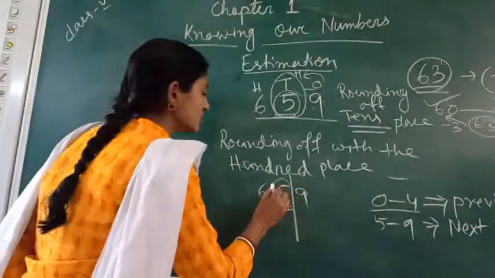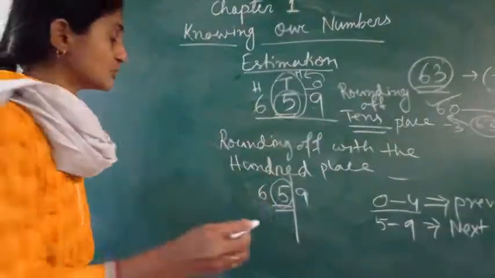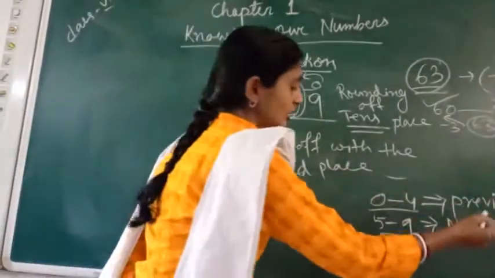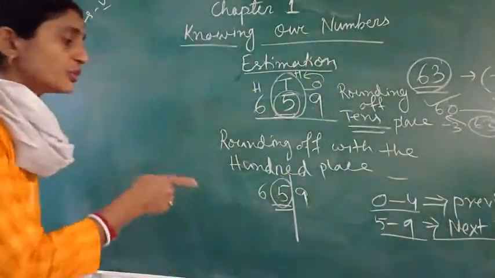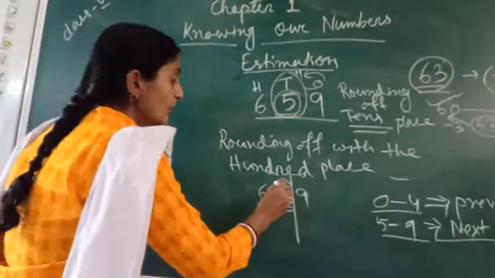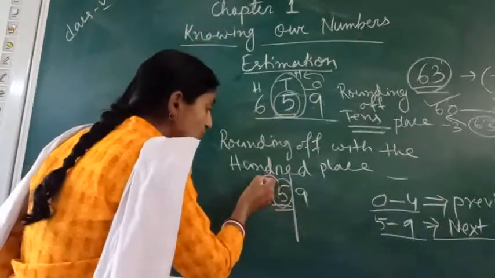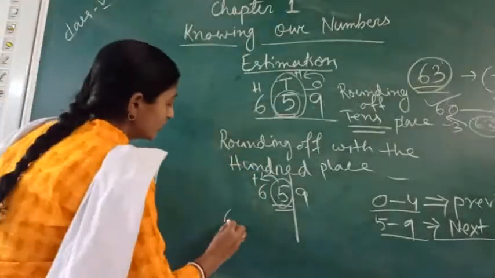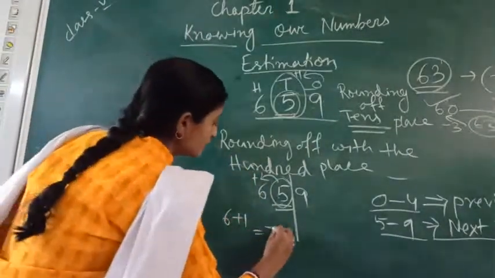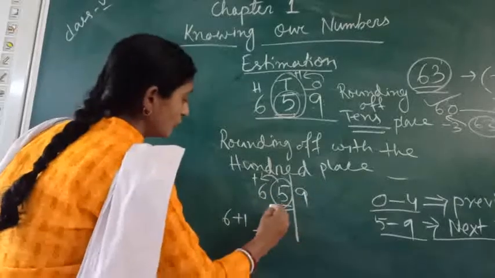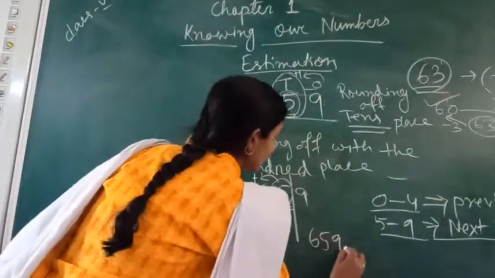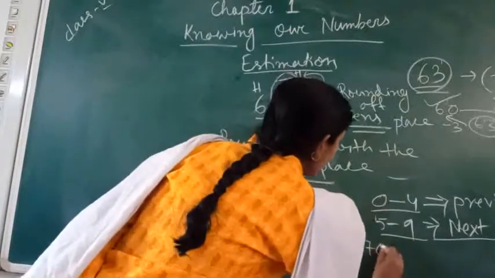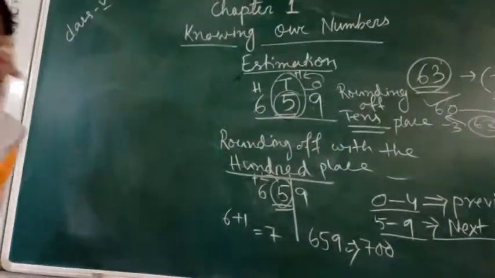So here, what is the digit we have in tens place? Here in tens place we have 5. That means it comes in which category? This one. That means we will proceed to the next number. So what we will do in this case? Here we will do plus 1 to the next number, that means in 100 place. So what you will get? That 6 will become plus 1, that means 7. So by rounding off 659 in 100 place, we will get 700. If we are writing 700, this is the correct answer.